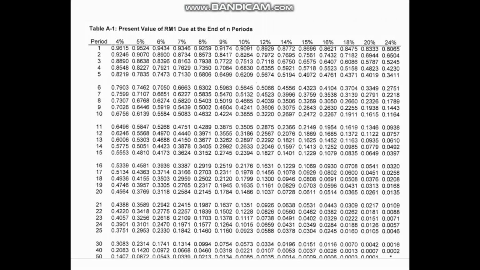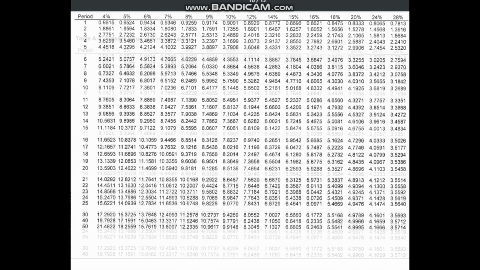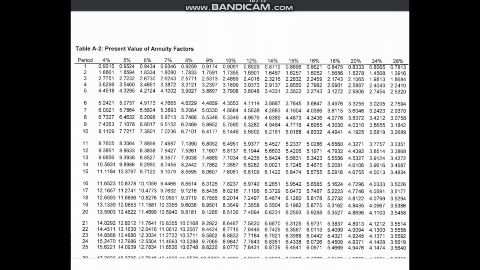So you have table A1. Table A1 is for the present value, only for when we make an investment or payment at one time. Alright, and then we move to the second table. This is also a present value table.